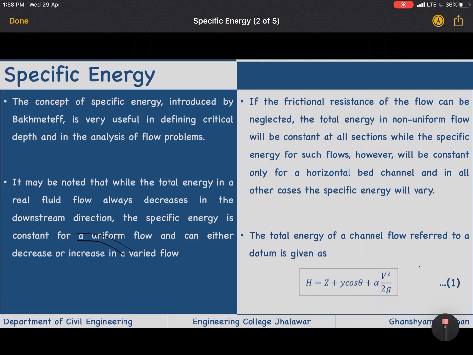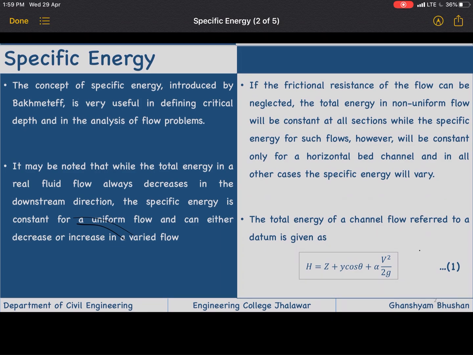So how are total energy and specific energy different? Total energy in real fluid flow always decreases. It will decrease due to loss of friction. There will be friction losses, but the specific energy is constant for a uniform flow and can either decrease or increase for varied flow. So specific energy can increase or decrease, but total energy always decreases.